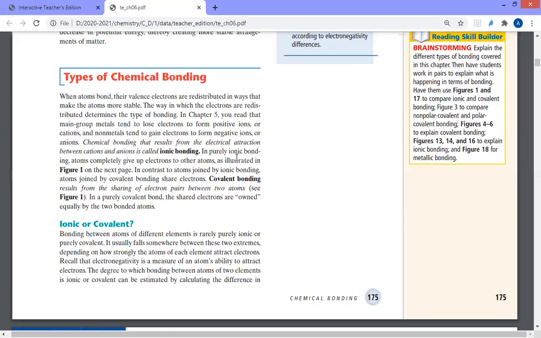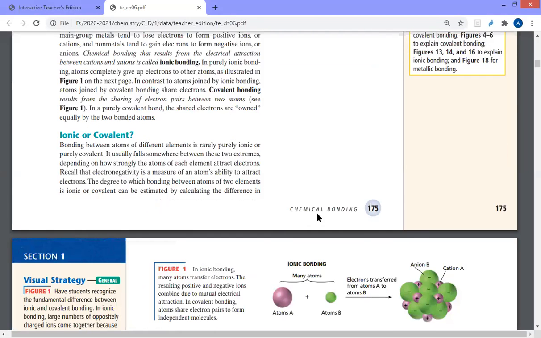Generally, we said that ionic bonds form between metals and non-metals, and covalent bonds happen between non-metals. Yes, that is general, but specifically, sometimes a bond forms between metals and non-metals, but this bond is not ionic. It is considered a type of covalent bond. So how could we decide if it's an ionic bond or a covalent bond? Simply, it depends on the electronegativity.